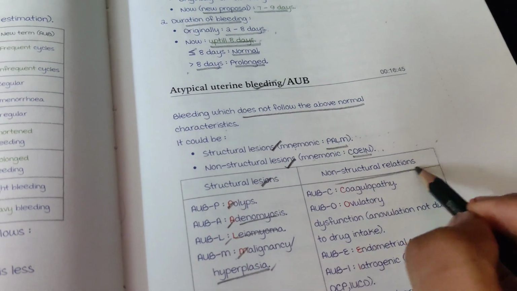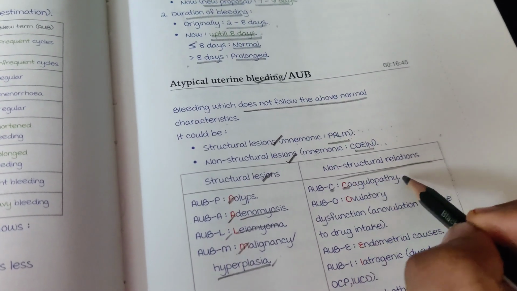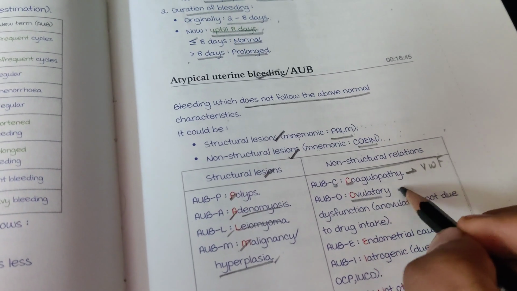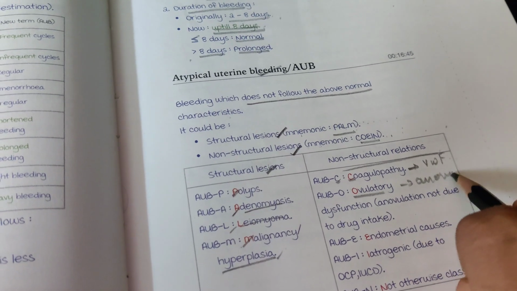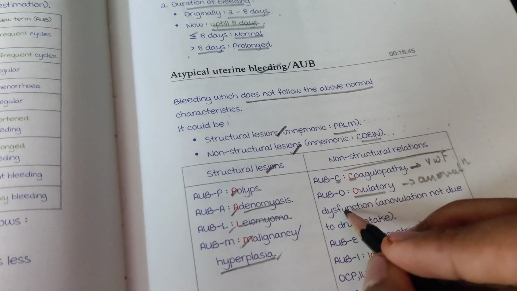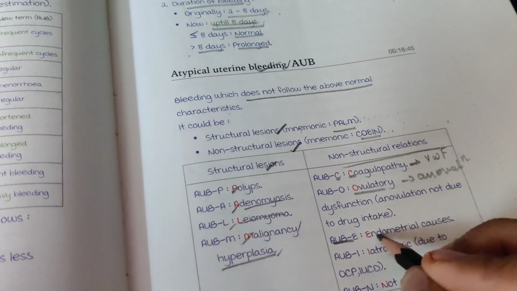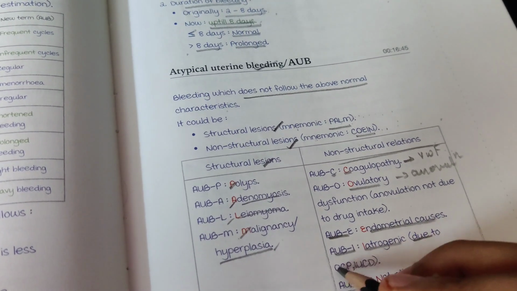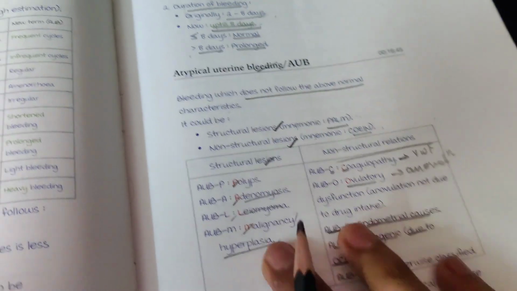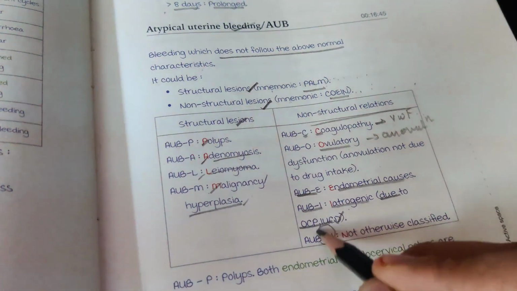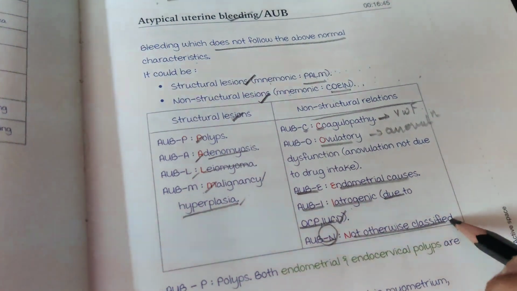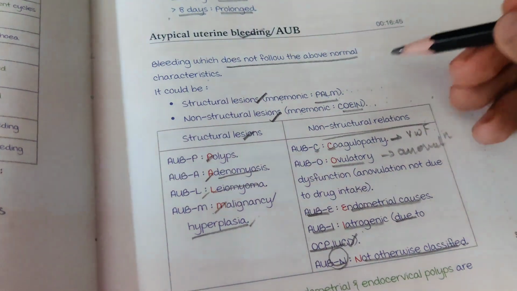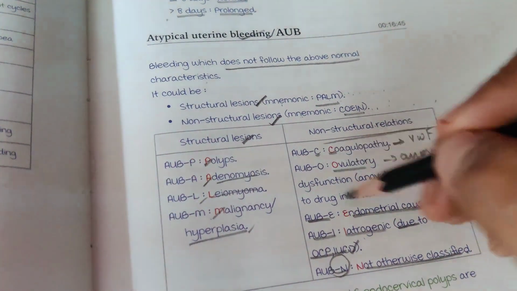And coming to non-structural lesions, AUB-C is for coagulopathy. This is seen in hereditary von Willebrand disease. AUB-O is due to anovulation or ovulatory dysfunction, AUB-E is due to endometrial causes, and AUB-I is iatrogenic, that is physician induced, such as oral contraceptive pills and intrauterine contraceptive devices. AUB-N is not otherwise classified, that is all other lesions that do not include any of these.